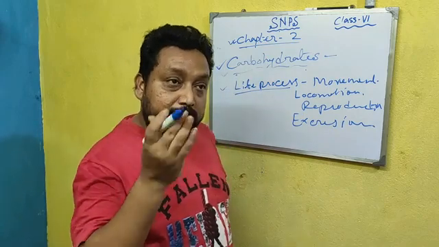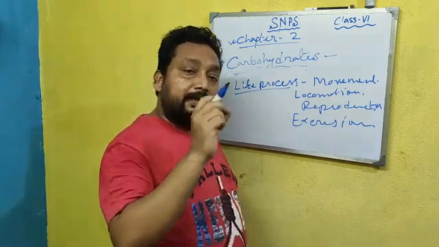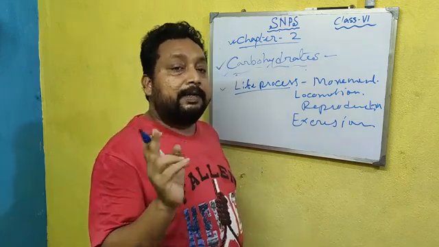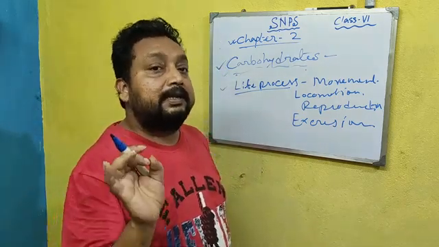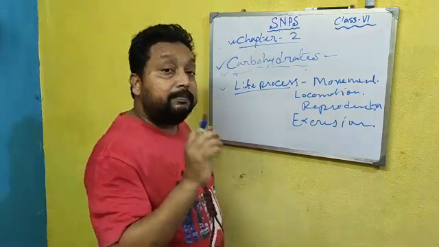First of all, carbohydrate breaks down, then it is absorbed into the blood, enters into the cell, and there, by the process of respiration, the energy is produced. So these are the steps of production of energy from carbohydrate.